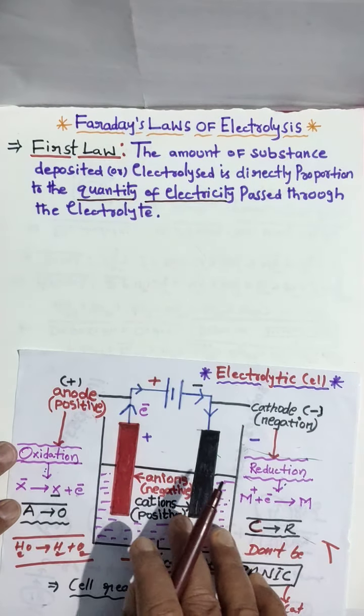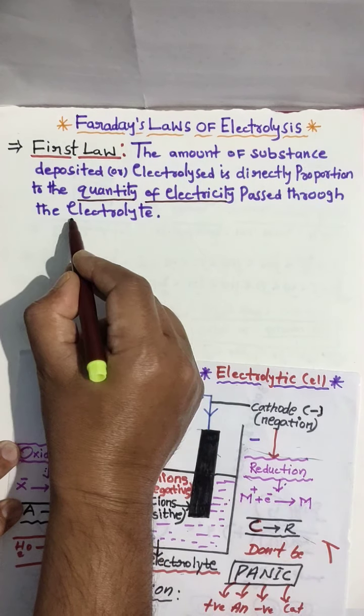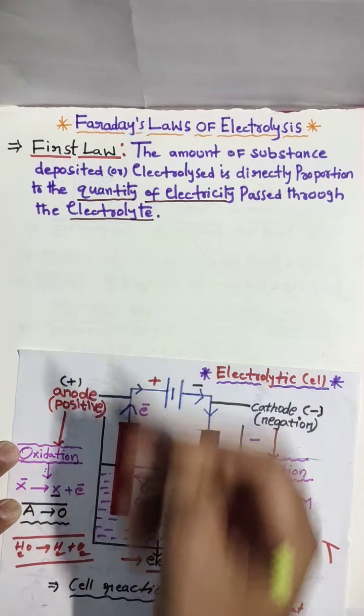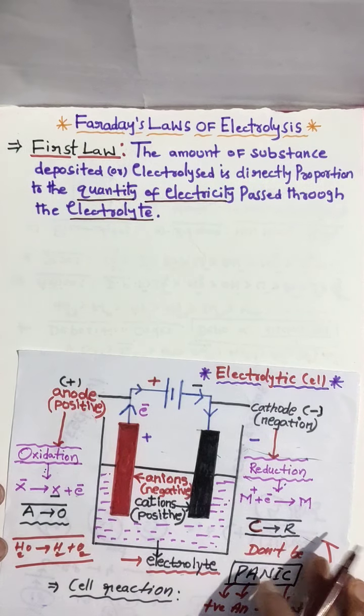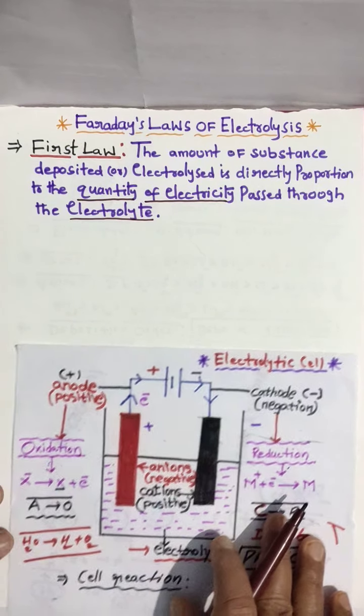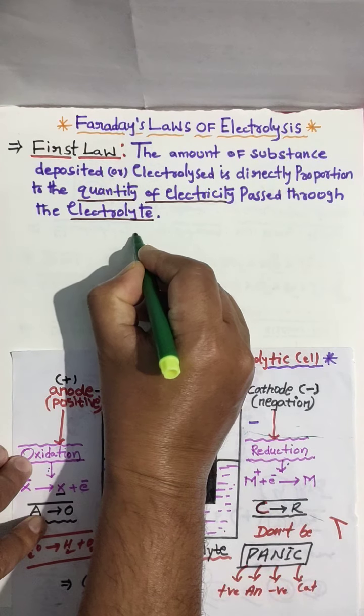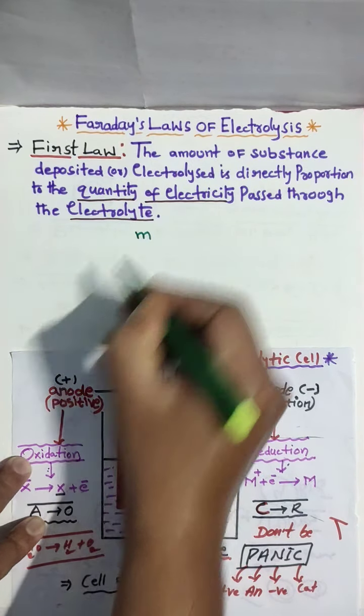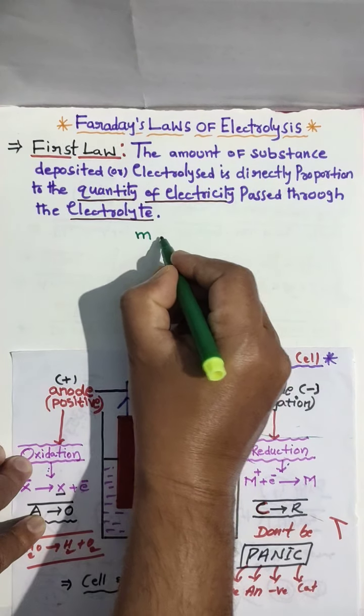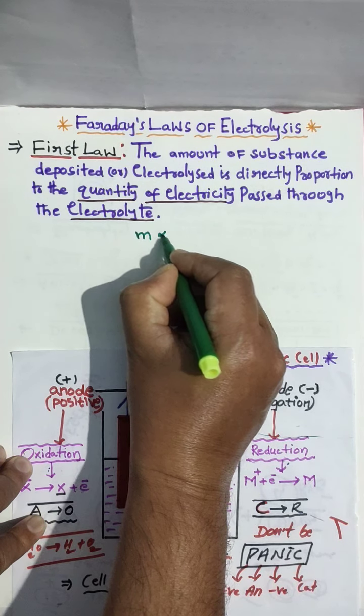So the amount of substance M is directly proportional to the quantity of electricity.